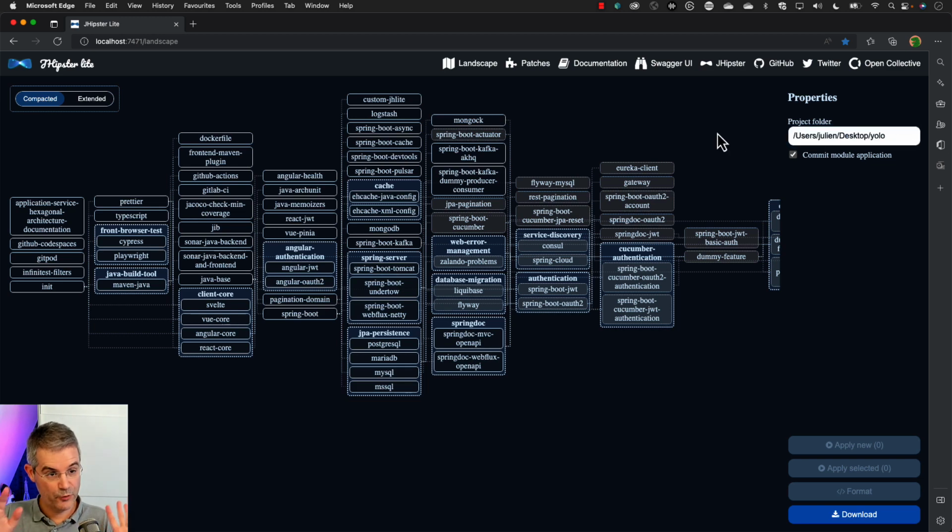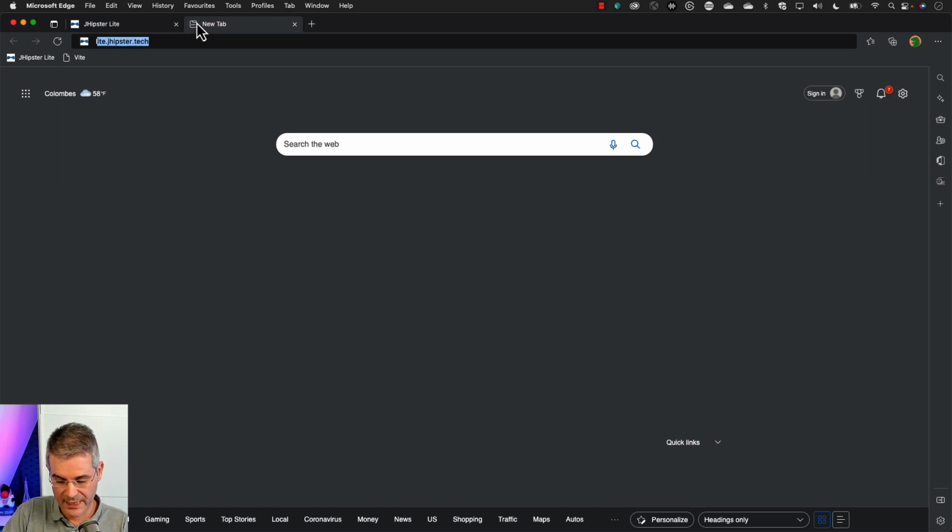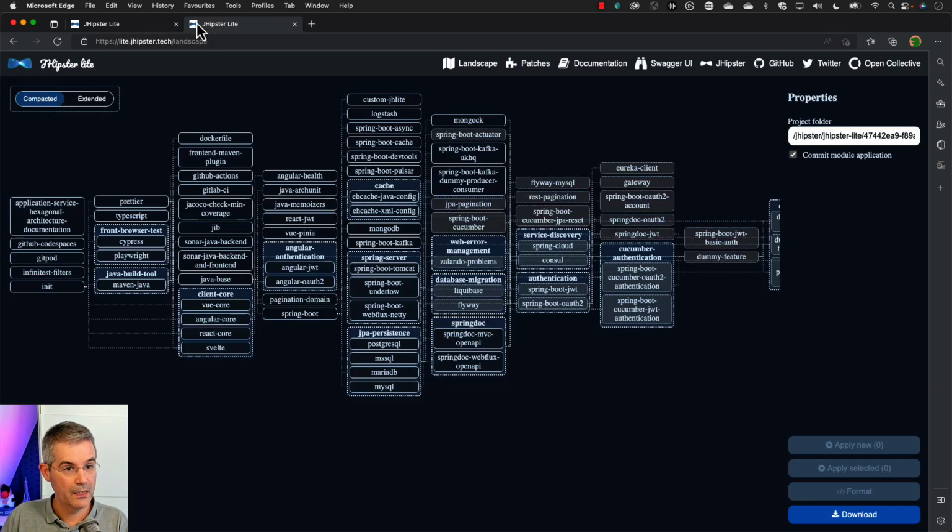By the way, I'm running it locally here. You can also use the web version. It's the same application, of course. But if you run it on the web, you're going to work in a distant directory. So it will be a little bit more complex, but then you don't have to install everything. So it's a choice. Well, let's start with local installation, and let's see how we can get started very quickly and build a full stack application using JHipster Lite.